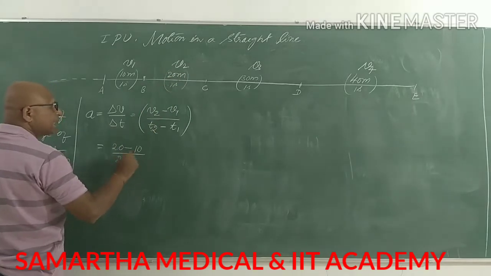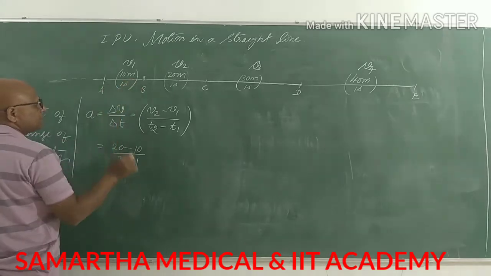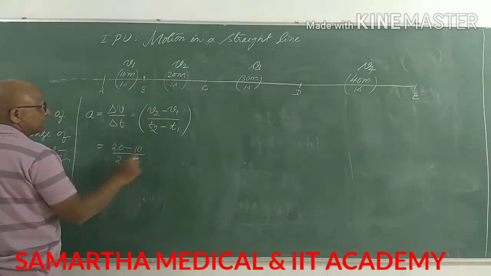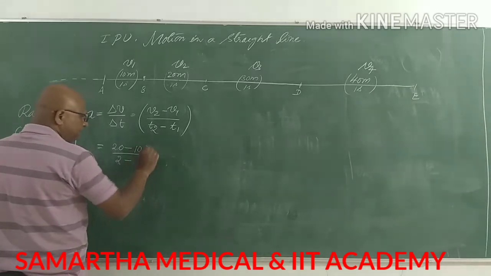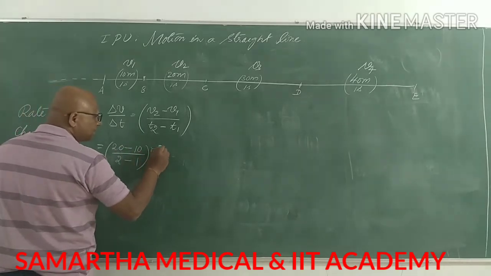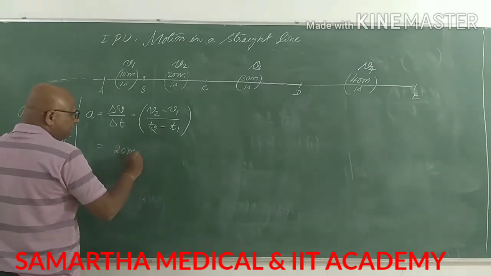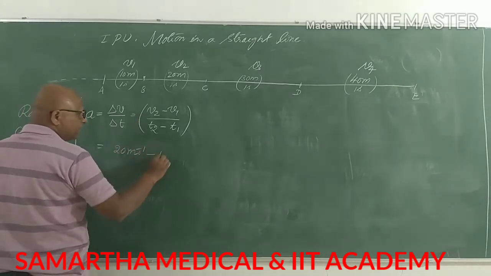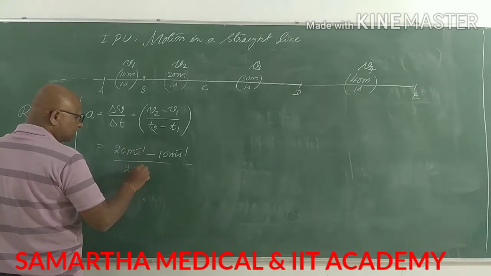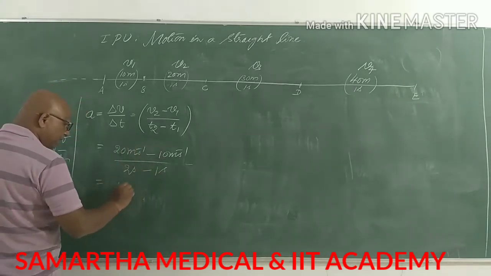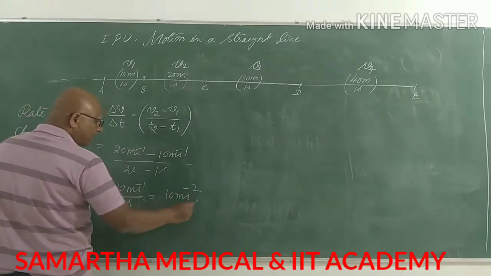duration of time, that is in the first second. Between the interval AB it is the first second, between the interval BC it is the second second. So this becomes 20 minus 10 is 10, divided by 2 minus 1 is 1. Now see, 20 minus 10 is what? Let me write it very clearly. 20 meter per second is the velocity v2, minus 10 meter per second is the velocity v1, divided by t2, which is 2 seconds, minus 1 second. This would be 10 meter per second by second. That is nothing but 10 meter per second square.